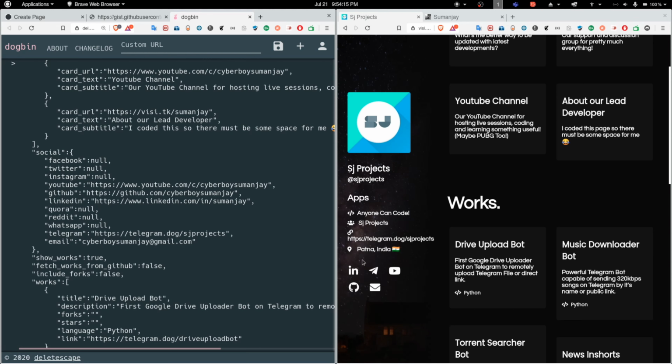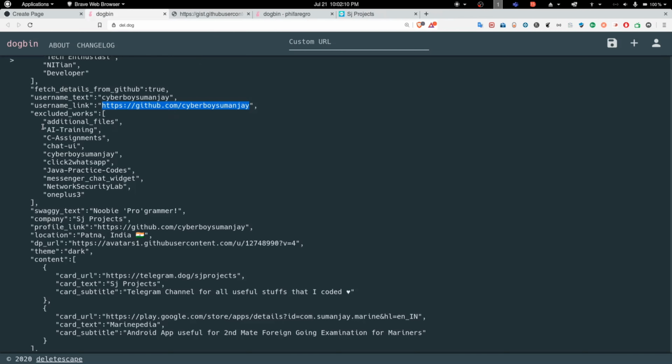There's a section called excluded works which was not needed in the manual part, but in the automated section you need to fill it. Let me show you my GitHub. There are tons of repositories, and let's say I don't want to show each and every repository. So I will write the names of all the repositories which I don't want to show on my portfolio.